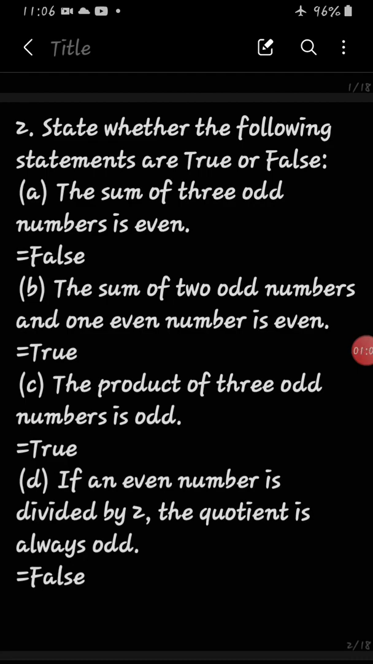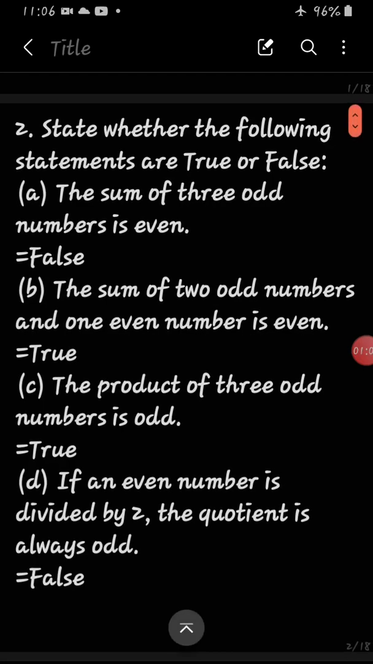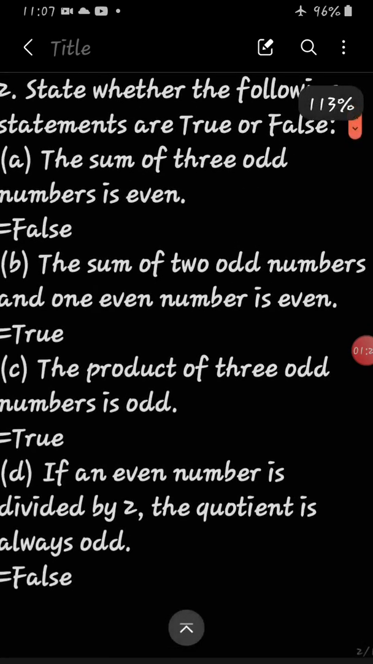Then C, the product of three odd numbers is odd. Again we will take an example. You can also take 11, 13, 15, but just take the smallest digits, then it will be easy for you. That is why I have discussed with the smallest digits only. So 1 into 3 into 5. What answer will you get? 1 into 3 will be 3. 3 into 5 will be 15. So 15 is an odd number. So the answer we are getting is odd. That is why it is true.